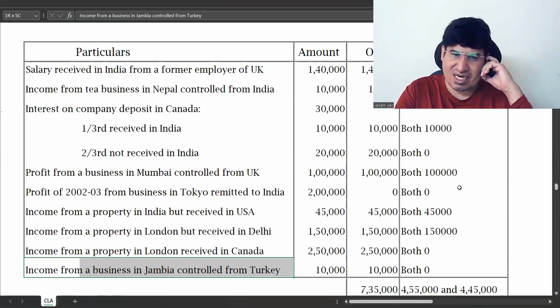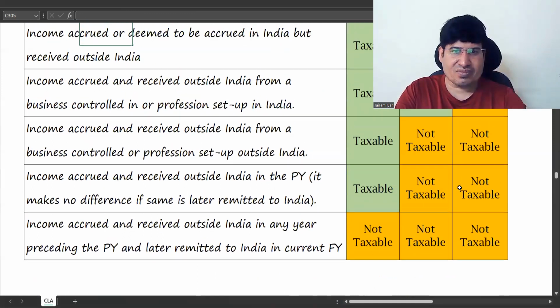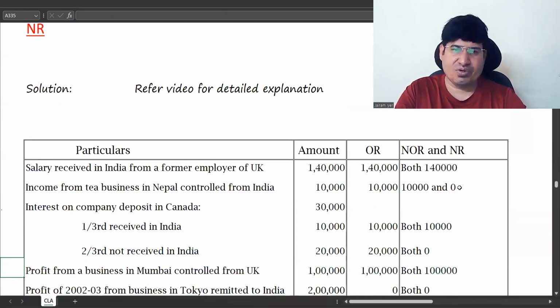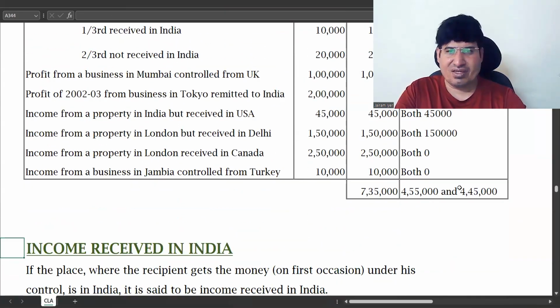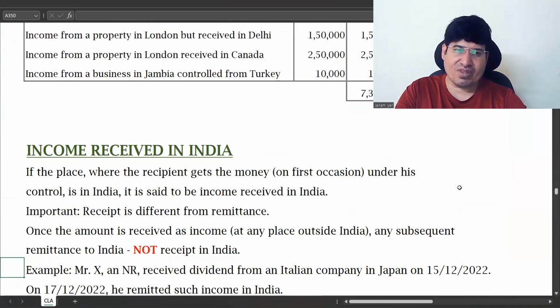Business is in some other country, controlled is in some other country. In that case, it is taxable only for resident OR. So the last one comes under this. So this is how you have to decode the incidence of tax table. Understood?